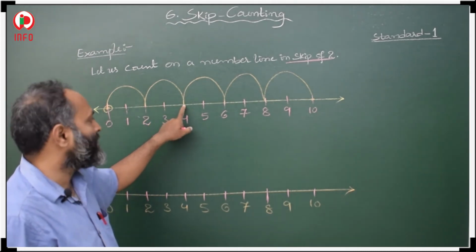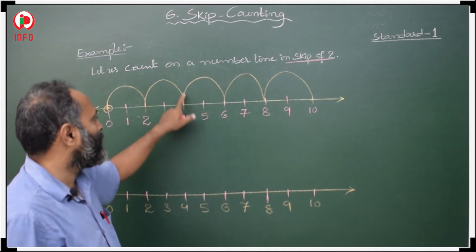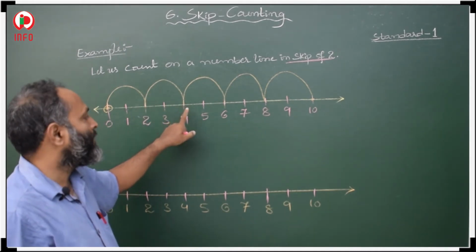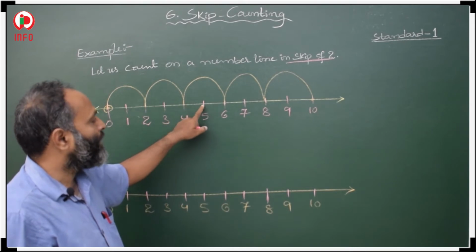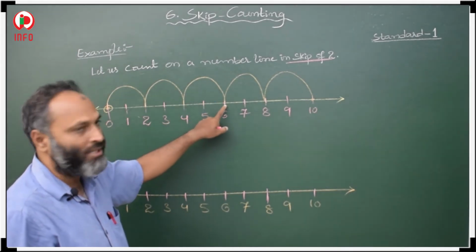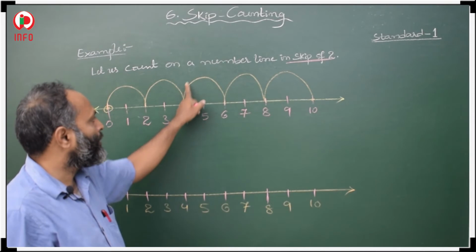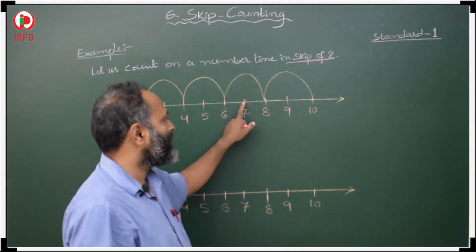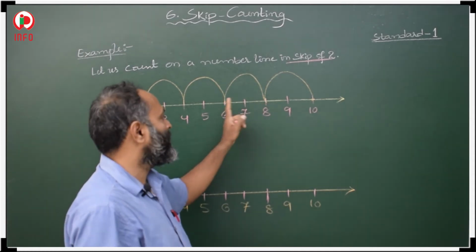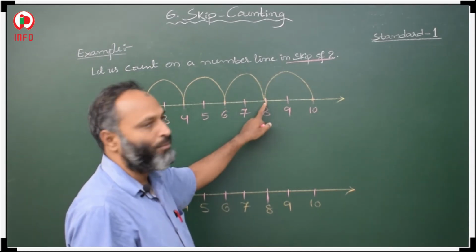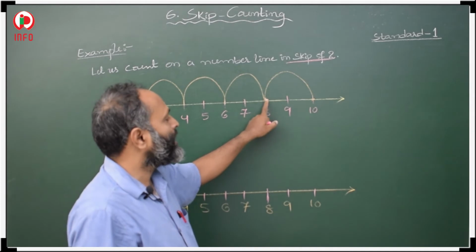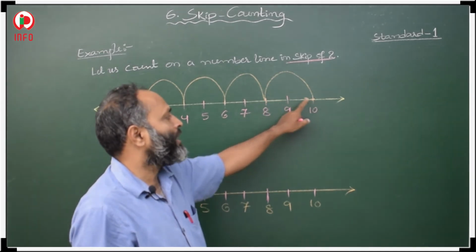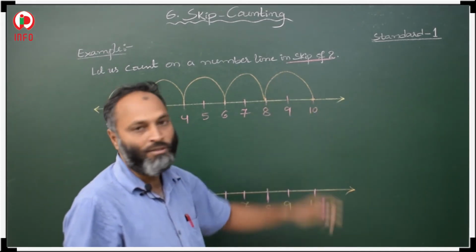The second step is at 4, so from 2 to 4 we move. After that, 4 to 5 one step, 5 to 6 second step, so 4 to 6. Now 6 to 7 one step, 7 to 8 second step, so 6 to 8. Now 8 to 9 one step, 9 to 10 another step, so 8 to 10.